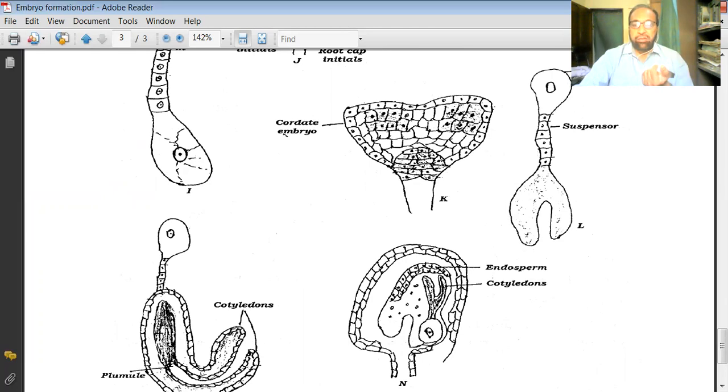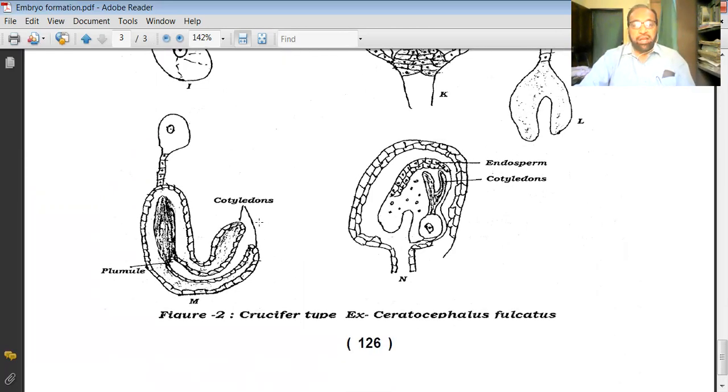It grows, and after growing a deep notch-like structure forms. Ultimately it results in the formation of this two layer structure, which contains a large quantity of cells, and in dicotyledon these two layers form and are called cotyledons.